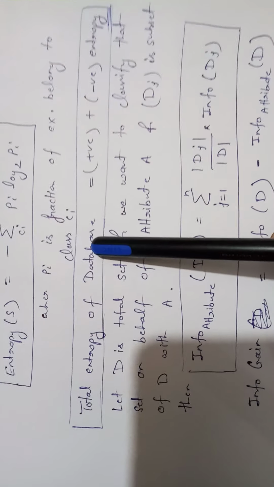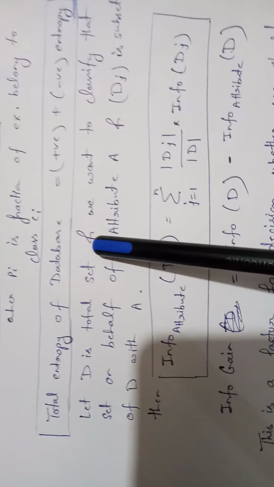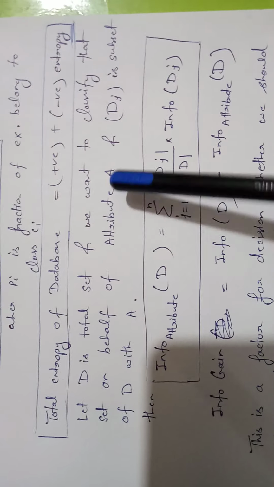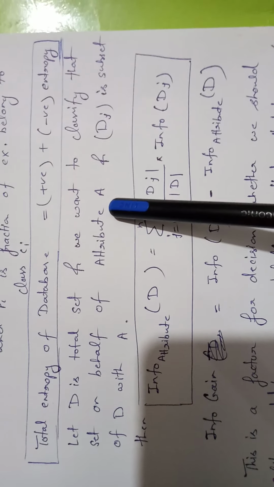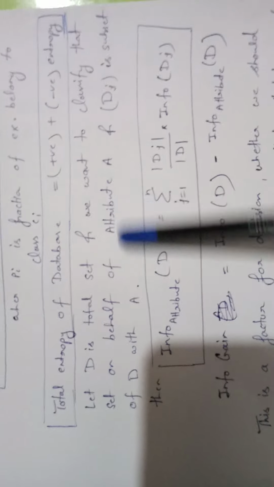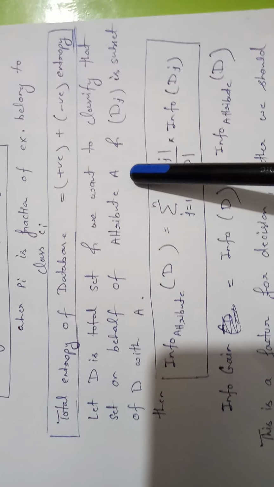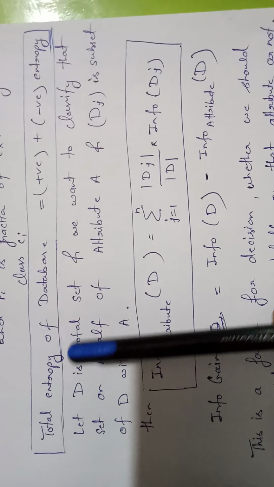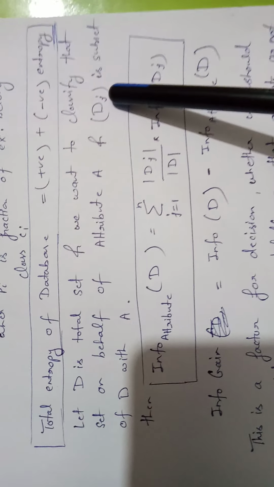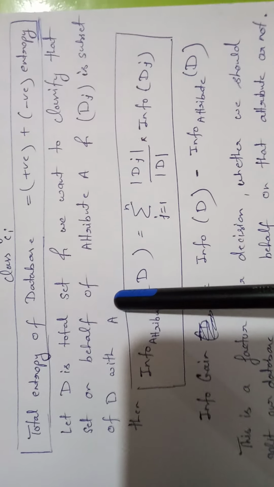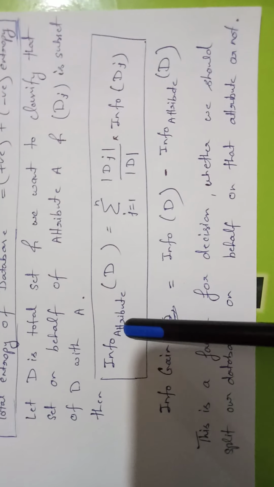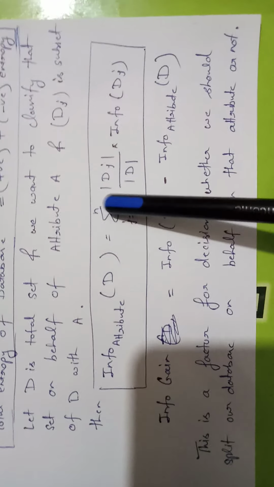When we divide this database on the basis of some attribute, like if D is my total data set and we want to classify that data set on the basis of attribute A, and suppose we have divided according to this attribute, then we get subsets Dj. Means the total data set is D and Dj represents the subset of D on the basis of attribute A. In that case, entropy or information is calculated like that.